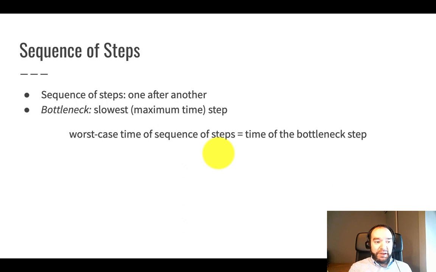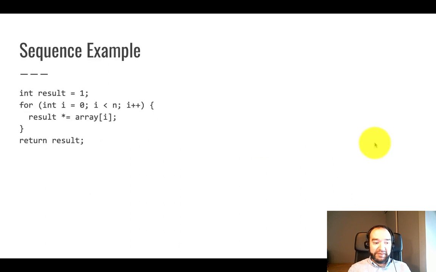Now let's look at how you analyze a sequence of steps. A sequence of steps just means one step after another, not a single statement or a single for loop, but multiple steps executed one after another. The time complexity of a sequence of steps is equal to the bottleneck, and the bottleneck is the slowest of those steps, or the maximum time, the biggest number. So the worst case time of a sequence of steps is just the time of the bottleneck step. The bottleneck is the slowest one.